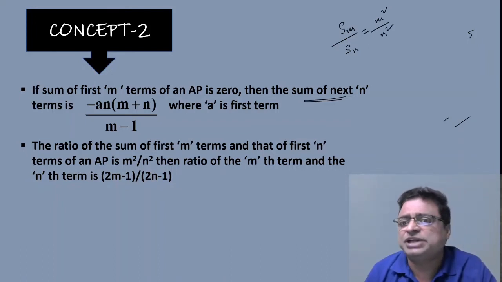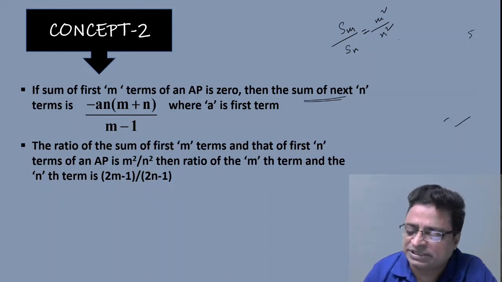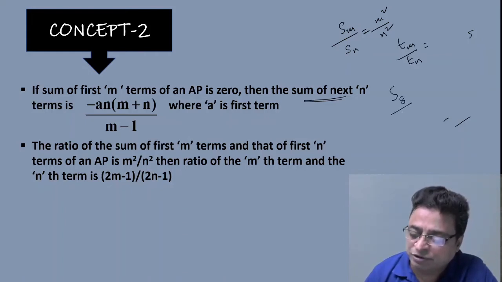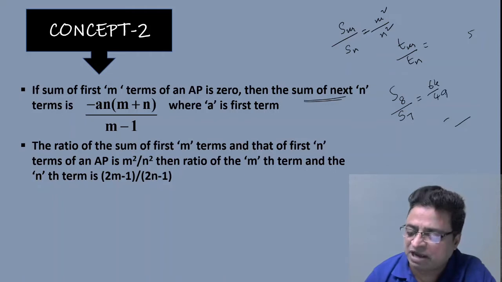Okay, then the ratio of mth term and nth term, that means Tm by Tn. If they ask the question like this: suppose the ratio of the sum of first 8 terms to the sum of first 7 terms is equal to 64 by 49, then what would be T8 by T7?